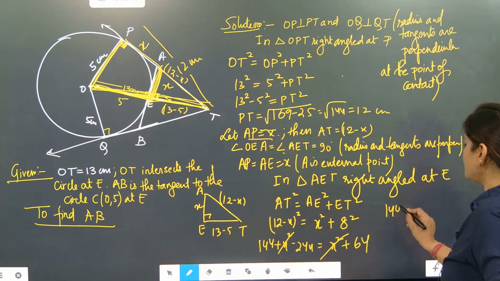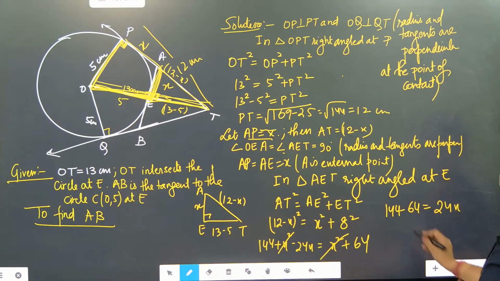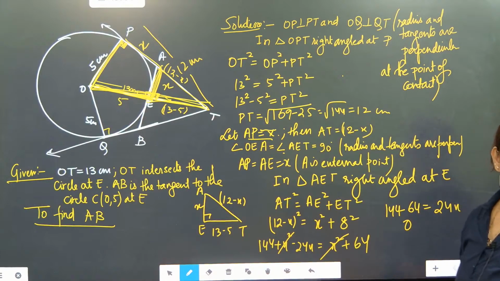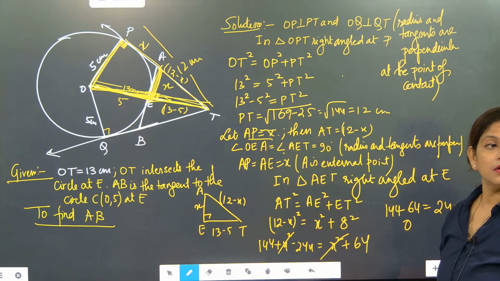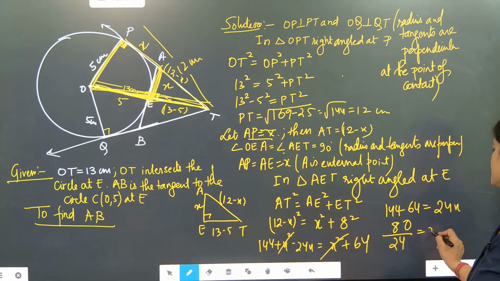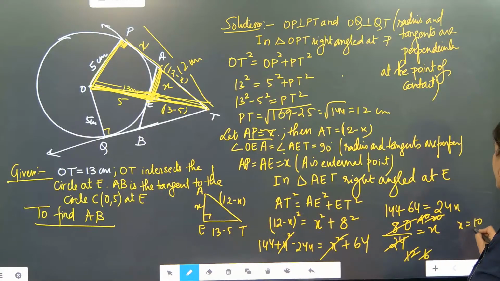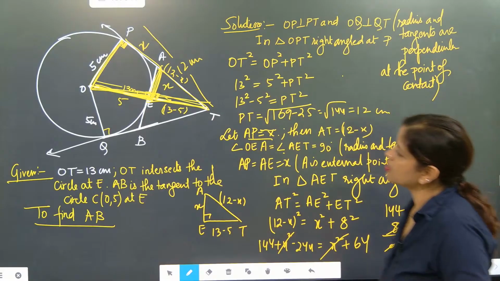So 144 minus 64 is equal to 24x. So 80 by 24 is equal to x. This is coming x is equal to 10 by 3.